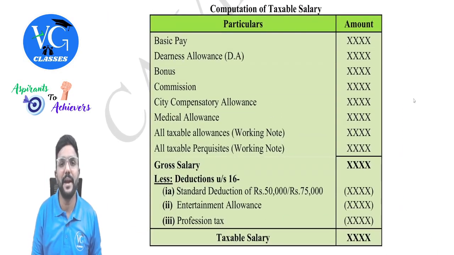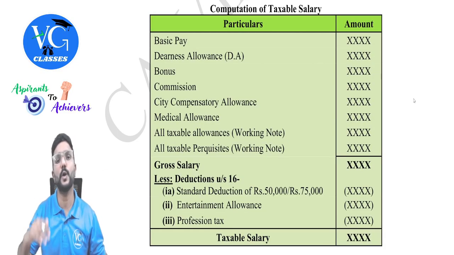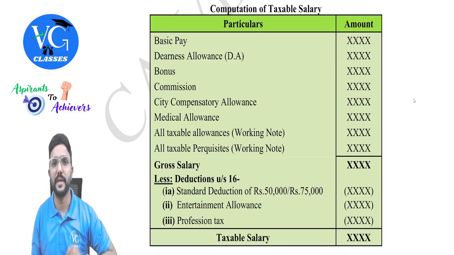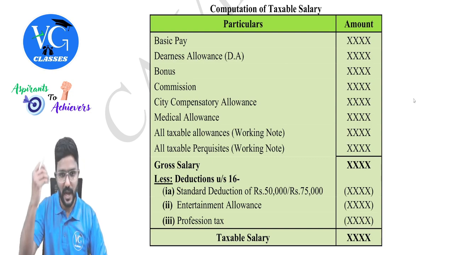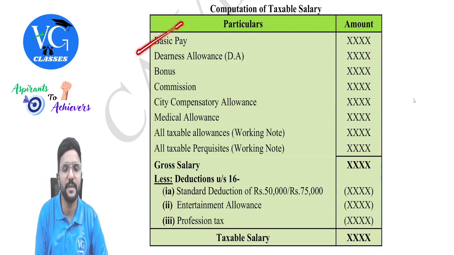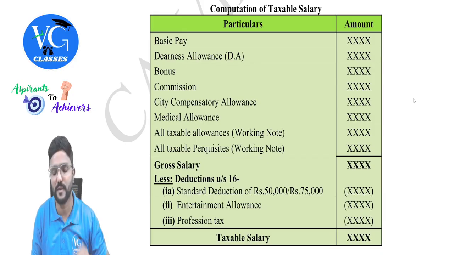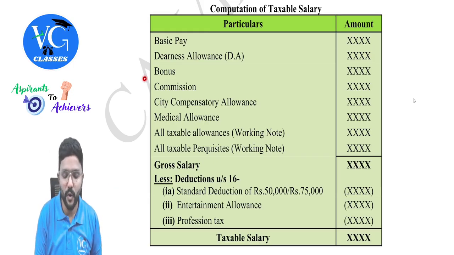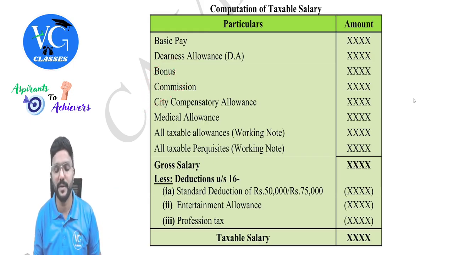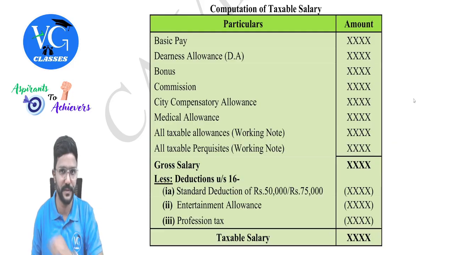Now, employee might be getting different benefits, whether it is in monetary form or non-monetary form from his employer. Will everything form part of his salary income? Guys, I have just given few things here. Basic pay or basic salary, dearness allowance, which is given by the employer to meet the cost of inflation or increased cost of living. Bonus, commission, city compensatory allowance, medical allowance. Guys, all these are fully taxable always.